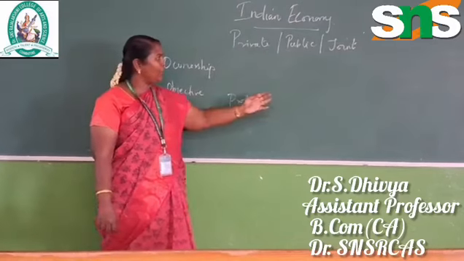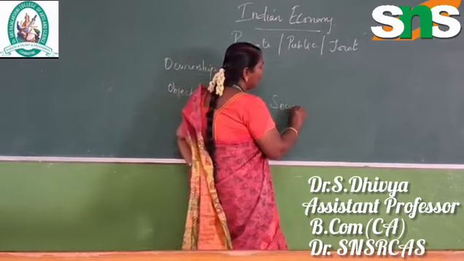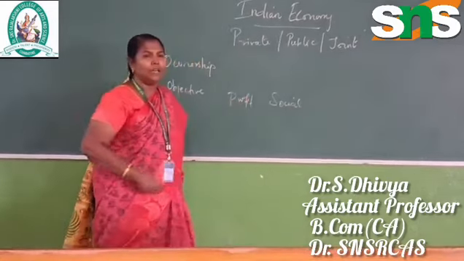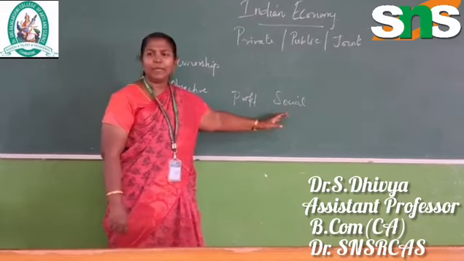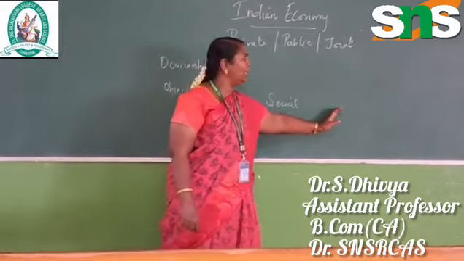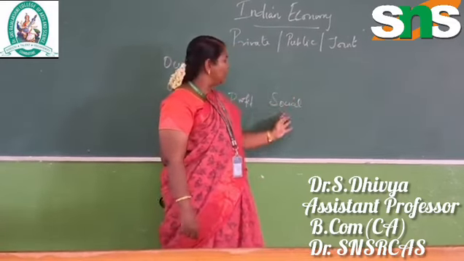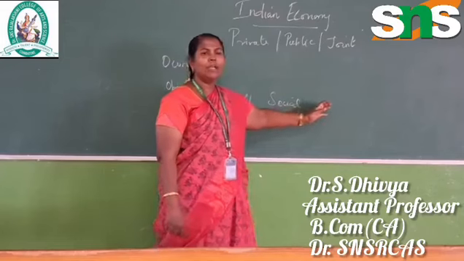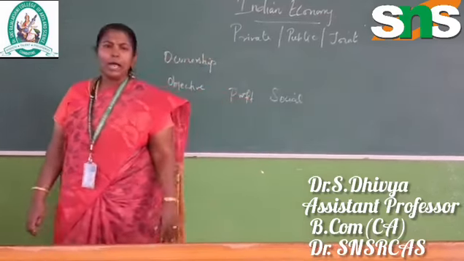So their main motive is profit as well as social benefit and social welfare for the concerned society. The joint sector is related to this also, because it is a combination of both, as we already know. So profit as well as social benefit applies to joint sectors also.